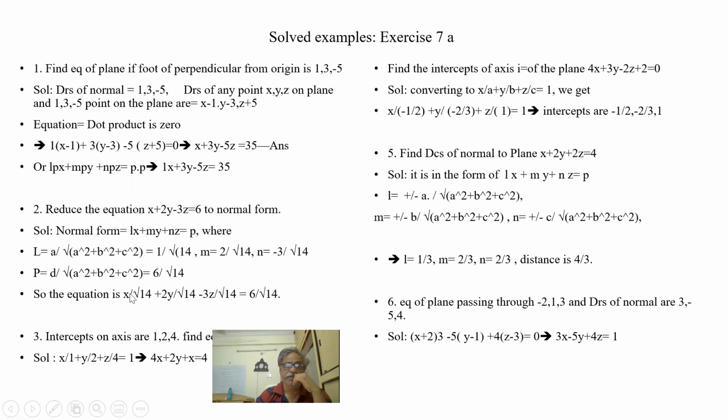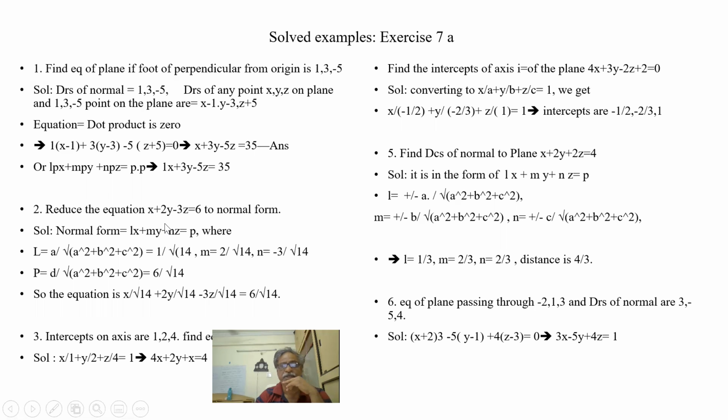So the answer is Lx, which is 1 by root 14. Lx plus My plus Nz is equal to D. What we have done, we have converted them into unit vectors. These are the DRs of normal. 1, 2, minus 3 are nothing but DRs of normal. Once we know DRs of normal, what are the DCs of normal?